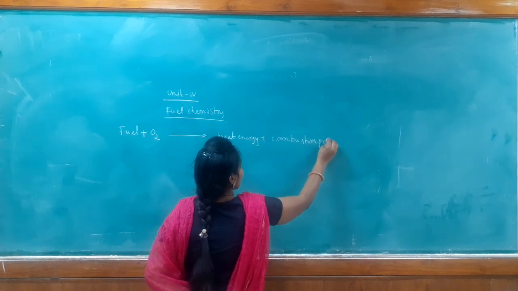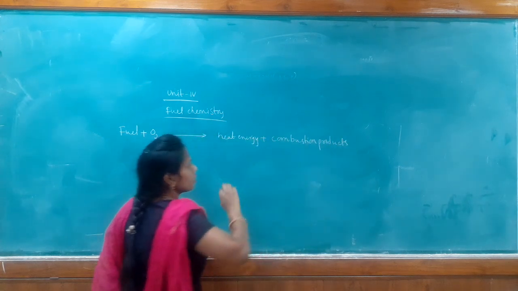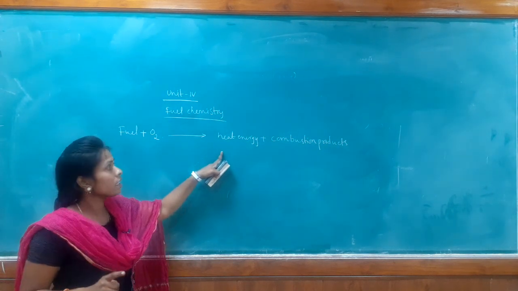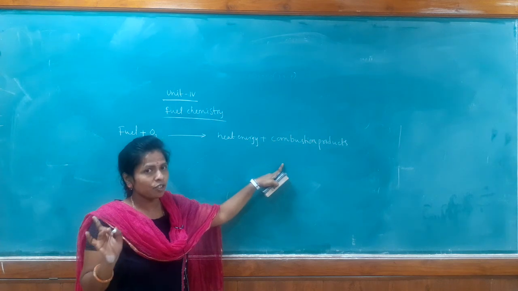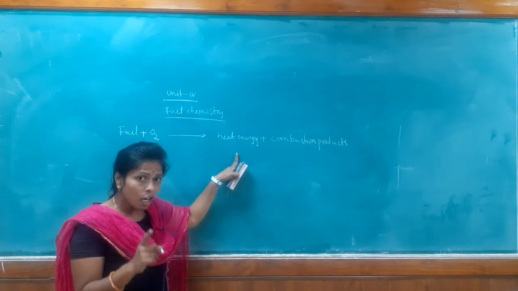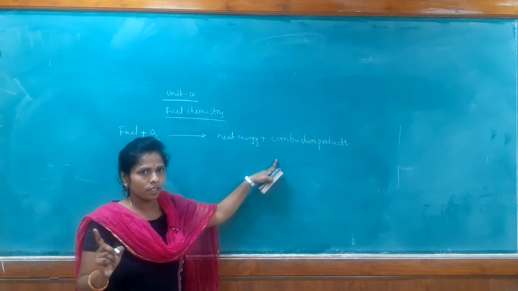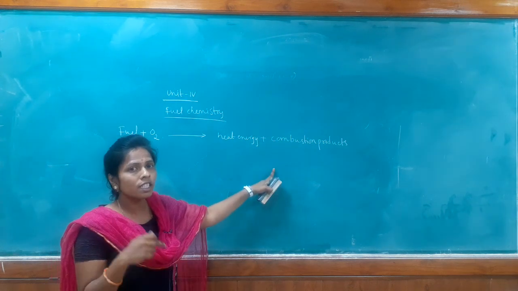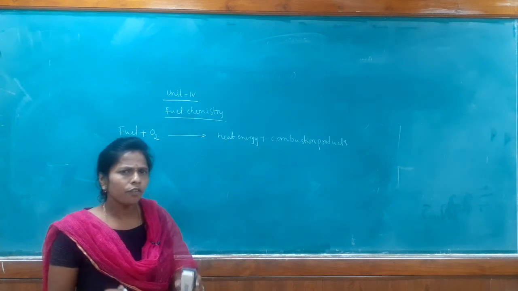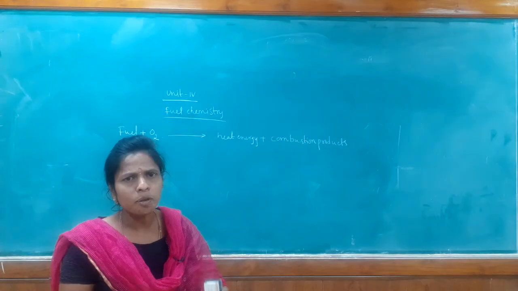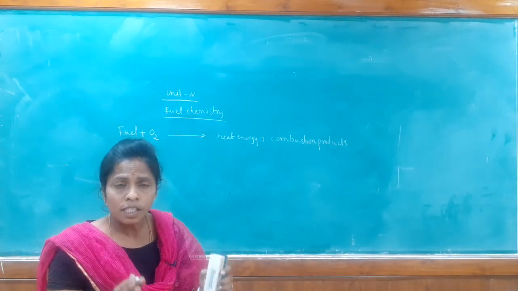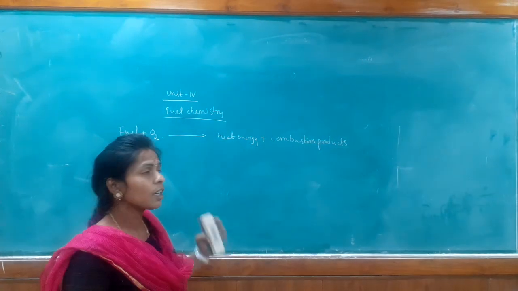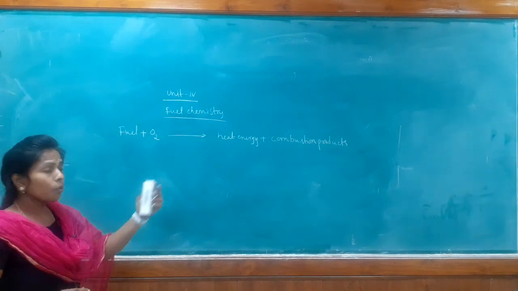Combustion products are nothing but the byproducts. If the fuel undergoes combustion producing 100% of heat energy, there are no byproducts in the combustion reaction. But if it gives less than 100% of the heat energy, byproducts are formed. We know that no fuel can give 100% of the heat energy. It can give around 70 to 80% of the heat energy and the remaining 20 to 30% is combustion products. So let us see what the combustion products are.